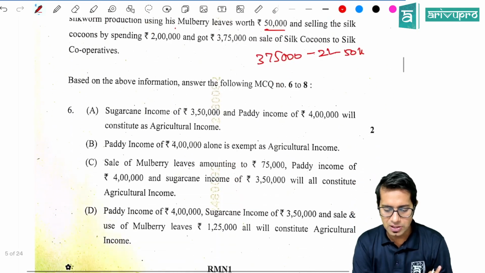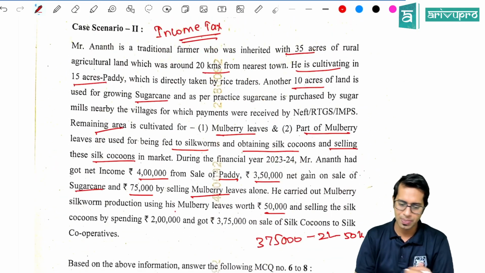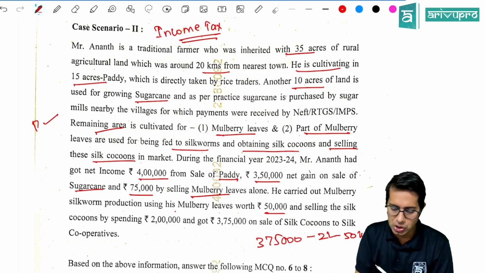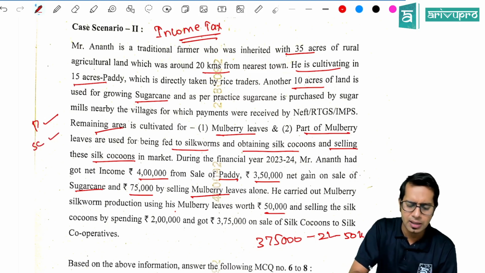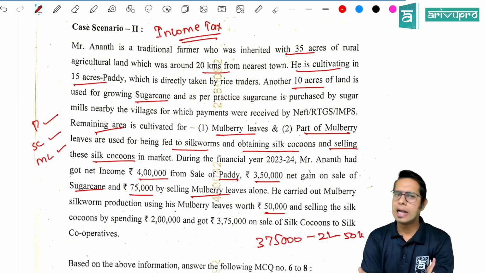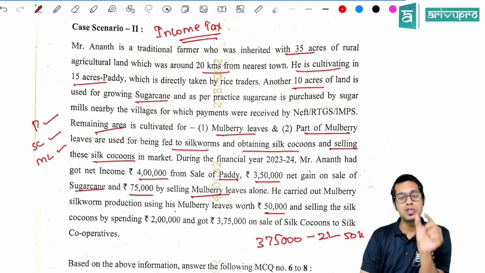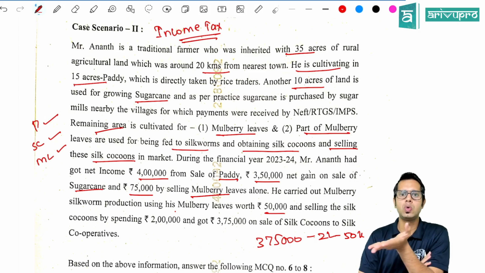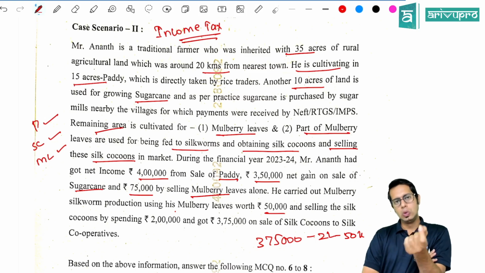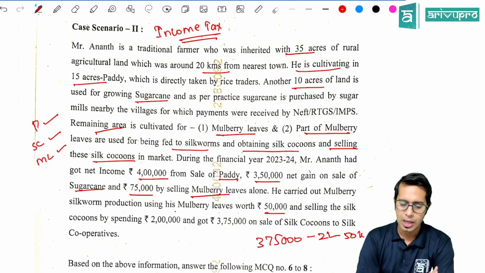Now, what is the first question which they are telling? Before giving you the answer for the first question, we all know there is no doubt in case of paddy, the entire income is agricultural income. There is no doubt in case of sugarcane, entire income is agricultural income. And there is no doubt in case of mulberry leaves also, entire income is agricultural income. Now, what is this mulberry leaves, sir? Mulberry leaves are leaves which are fed to the silkworms, and using this the silkworms will give silk cocoons.